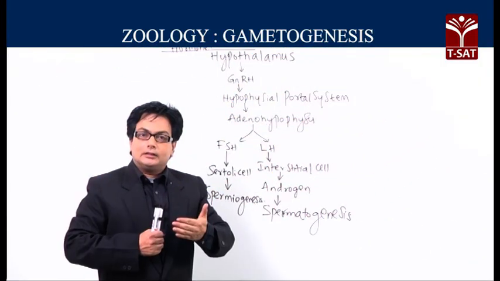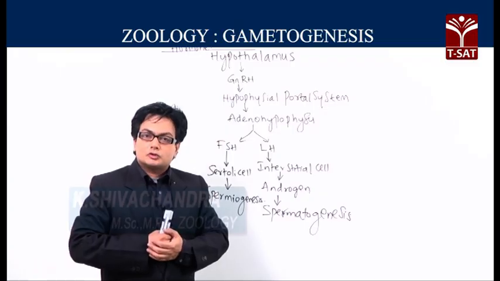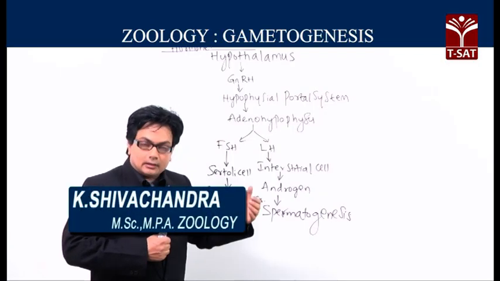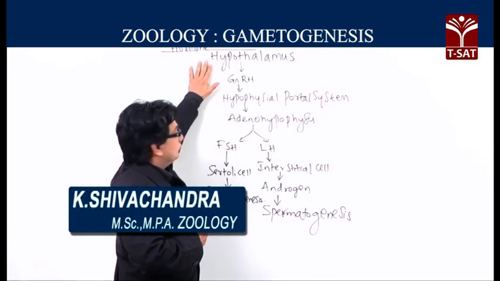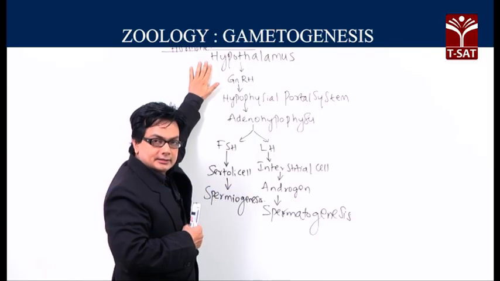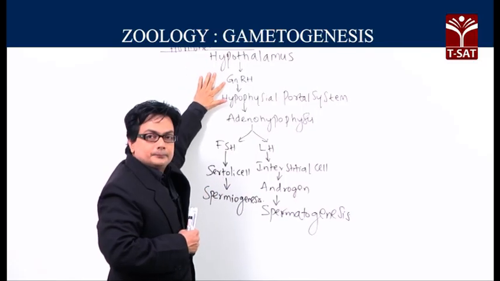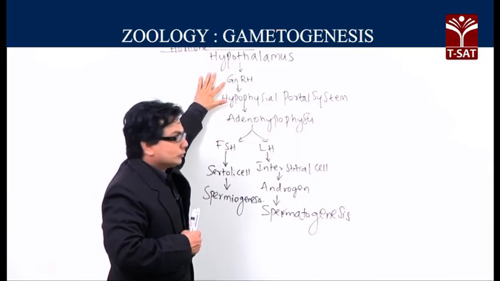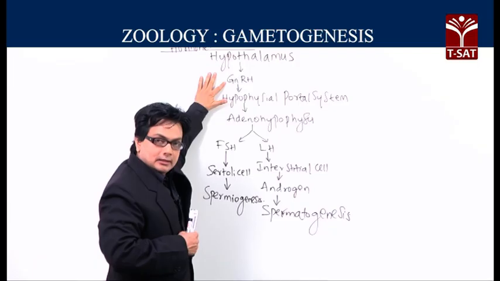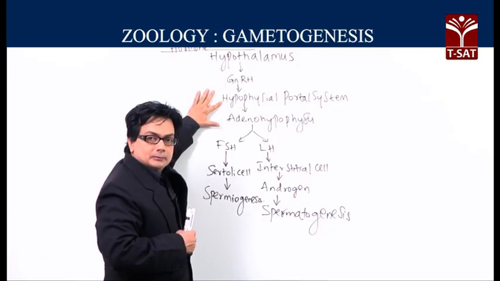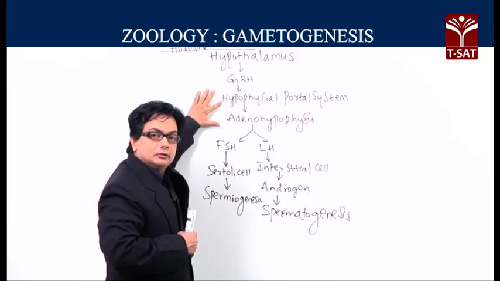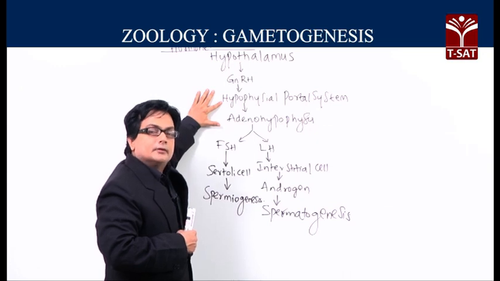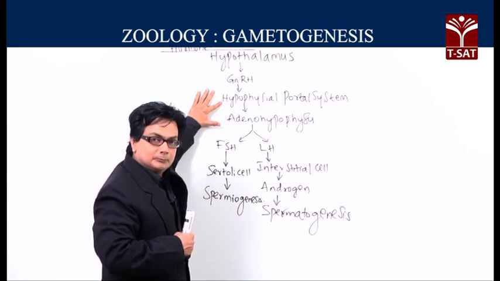Now, let us understand the sequential activity regarding the hormonal effect. The hypothalamus, the neurosecretory cells release the neurohormone by name the gonadotropin releasing hormone. This gonadotropin releasing hormone will enter into the blood of the hypophyseal portal system which is located in the pituitary stalk or the infundibulum.